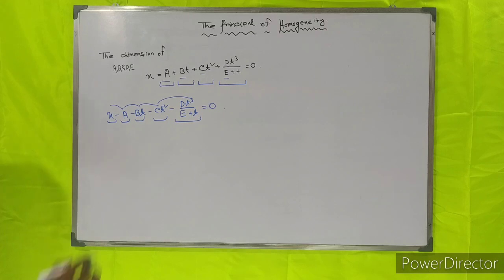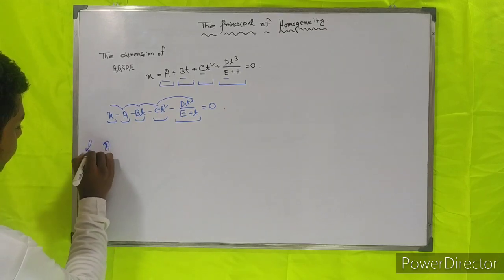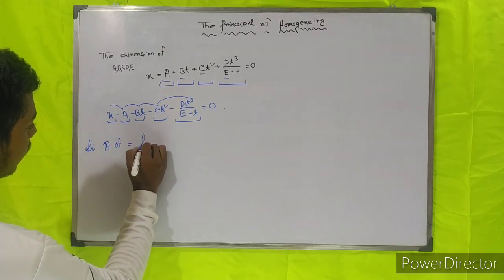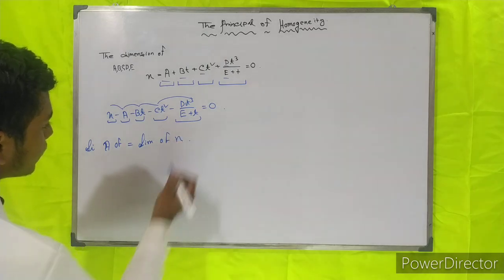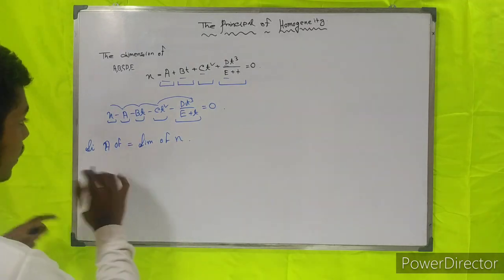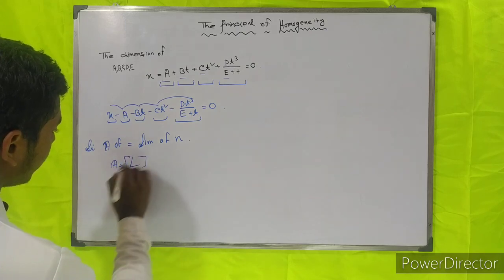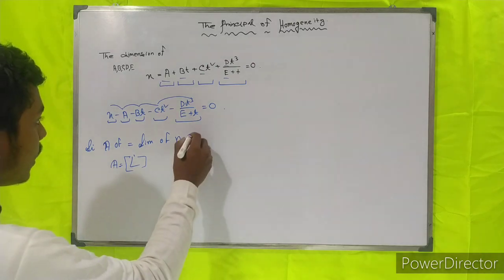So we can find the dimension of x, the dimension of a. The dimension of a is equal to the dimension of x. X means L to the power 1, so the dimension of a is L to the power 1.